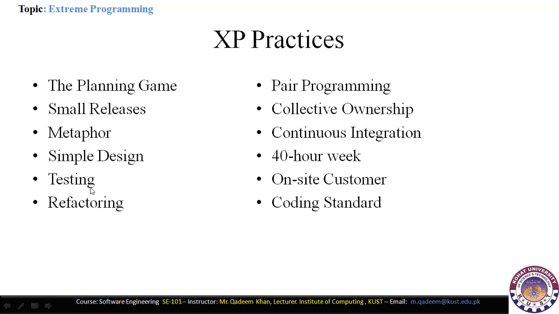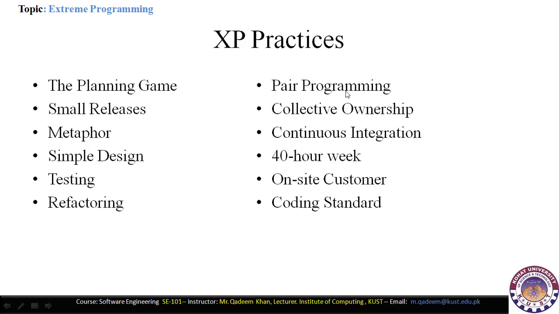Next one is testing. If we want to conduct exhaustive testing, then the XP model is very much the best to be used. If you want to use refactoring so that we can divide our module into multiple submodules, then the XP model is best to be utilized.